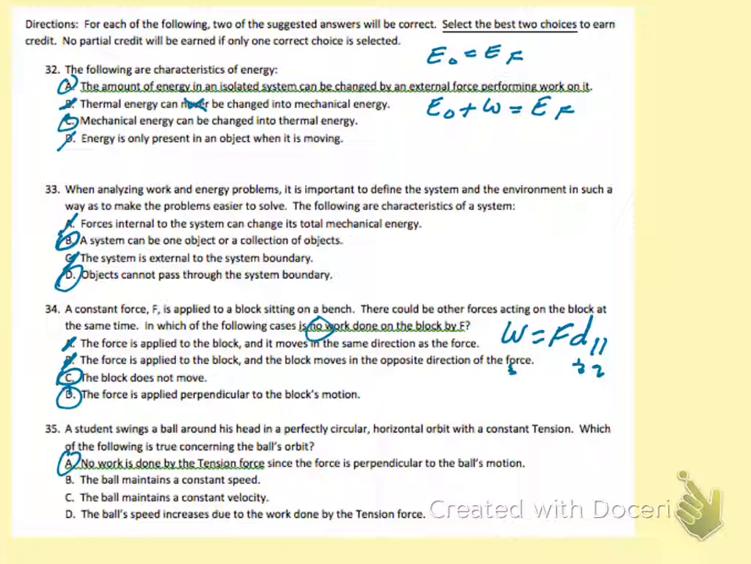B, the ball maintains a constant speed. Well, if it's in orbit with constant tension, it would need to maintain a constant speed. C, the ball maintains a constant velocity. No, the velocity is constantly changing direction. That's the definition of circular motion, so C is incorrect. D, the ball speed increases due to the work done by the tension force. No, the tension force is a constant tension. That's incorrect. So A and B are your best bets.